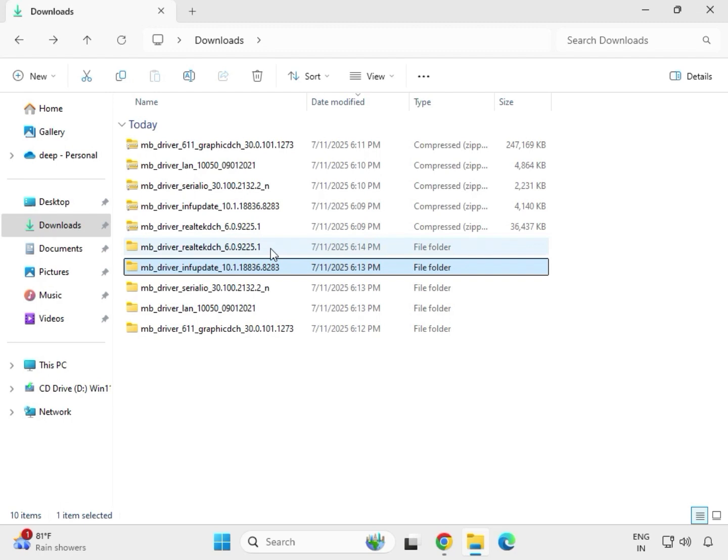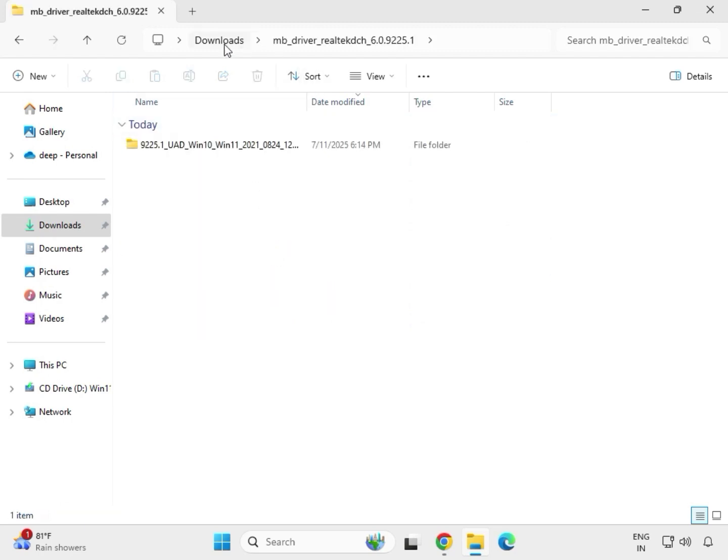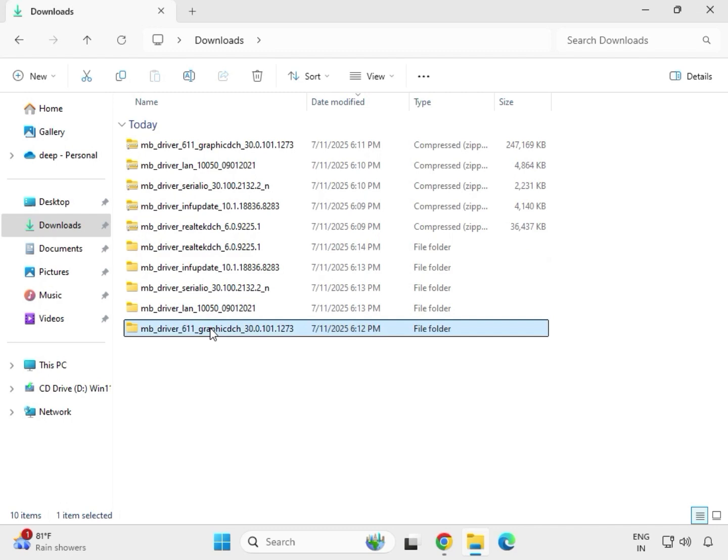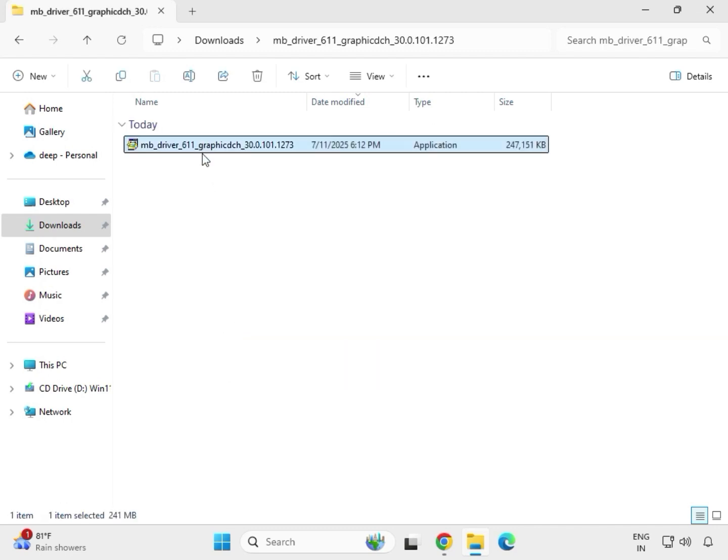Then the last one, and this is pending, the graphic card is pending. So for the graphic card, just select, right click and run as administrator.